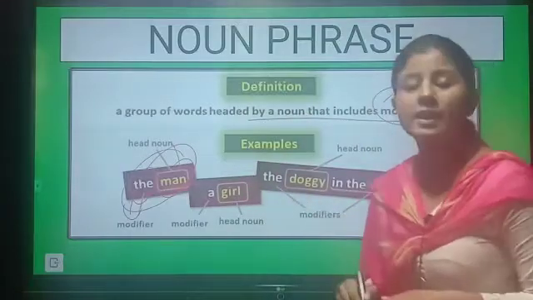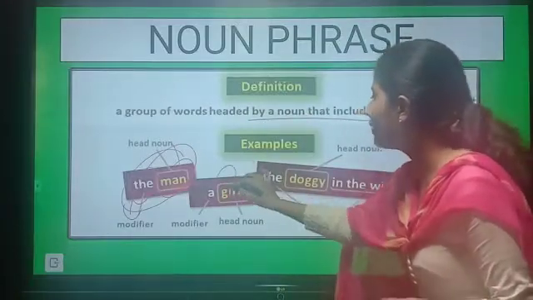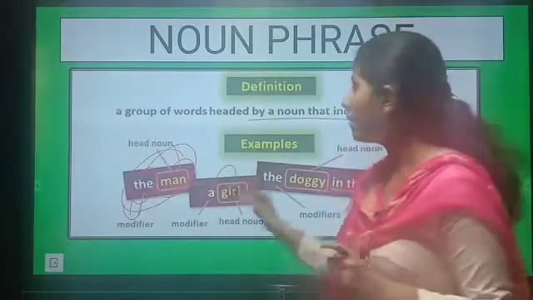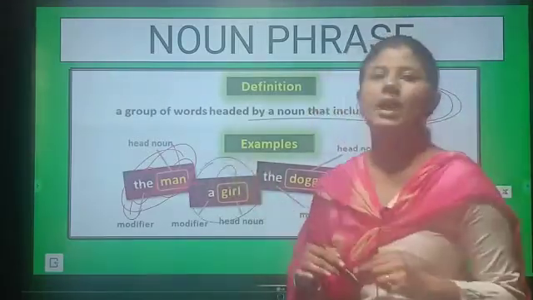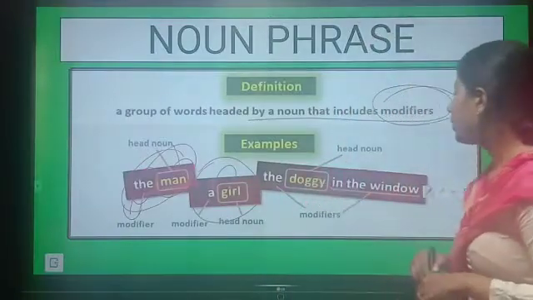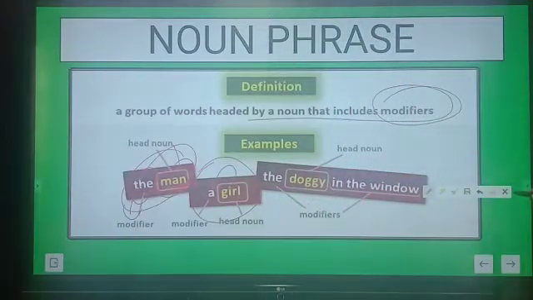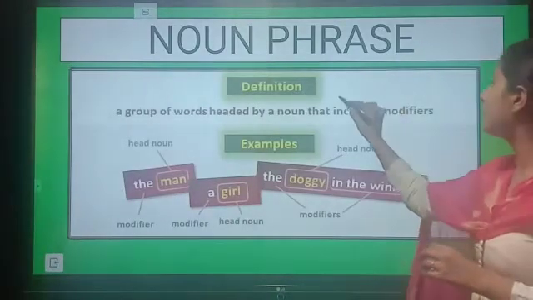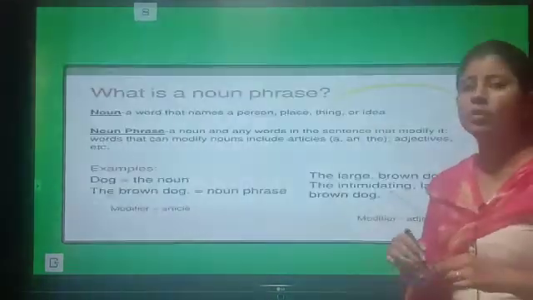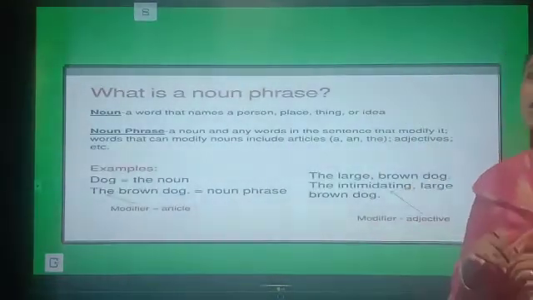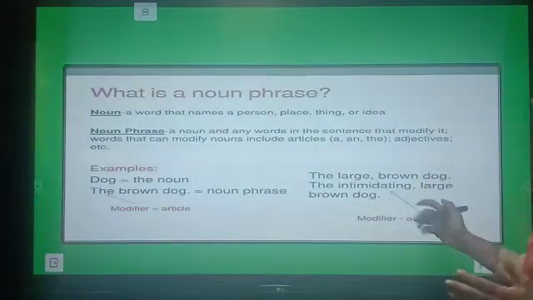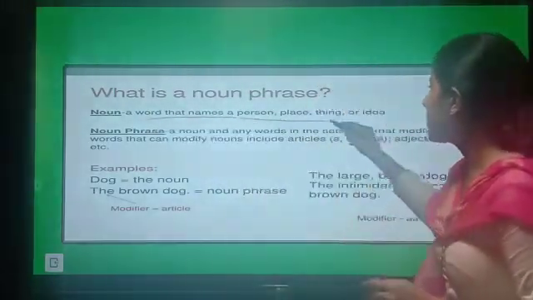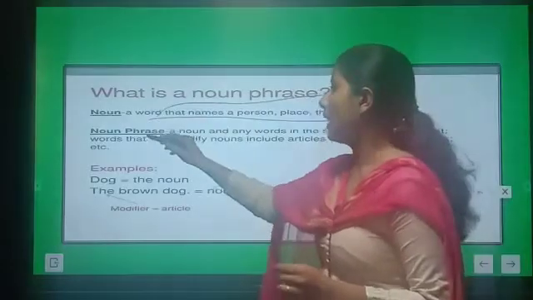Similarly, girl is the noun and we are modifying it with the article a, and now this will completely be called the noun phrase. Okay, so these are the examples of noun phrases. I hope it is clear. When we add something to the noun, when we modify the noun, that is called the noun phrase. Now we have understood what is noun phrase. First of all, noun is the name of a person, place, animal, thing or an idea. And then what is a noun phrase?